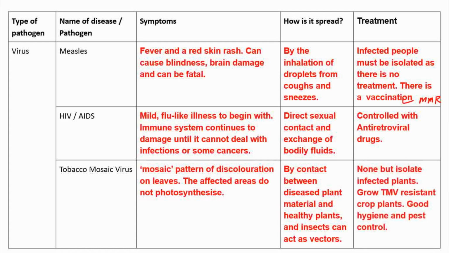Now, how is it treated? All right, the only way of treating is to basically isolate the plant, the infected plant, all right? Or you could then grow tobacco mosaic virus resistant plants, all right? You can also practice good hygiene and pest control. So make sure that your tools are not being cross-contaminated with plants which have tobacco mosaic virus, okay? You can use this to fill in your flashcard. Too easy. Then, let's look at the bacteria. So for bacteria, the exam board wants you to know about salmonella and gonorrhea, okay?